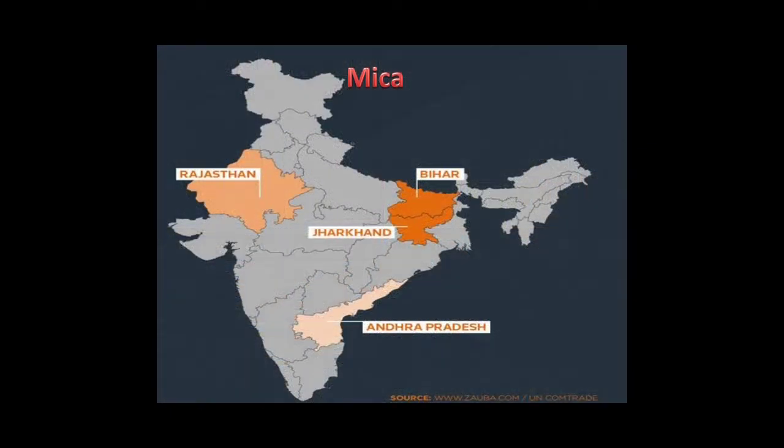Let's see the distribution of mica in India. Andhra Pradesh is the largest producer of mica. Rajasthan, Jharkhand and Bihar are other mica producing states in India. The main producers of mica in the world are France, India, Argentina and Madagascar.